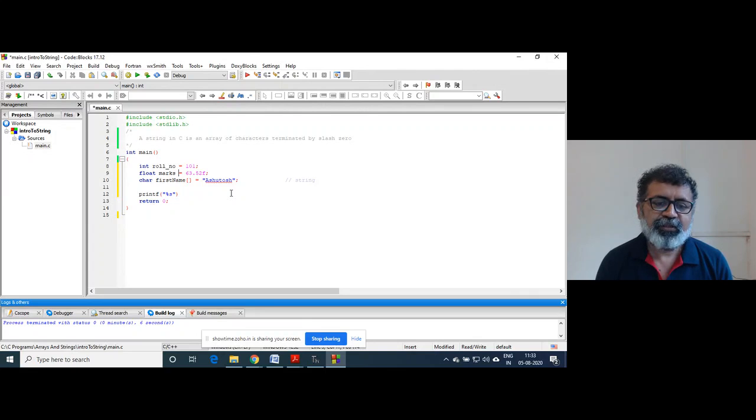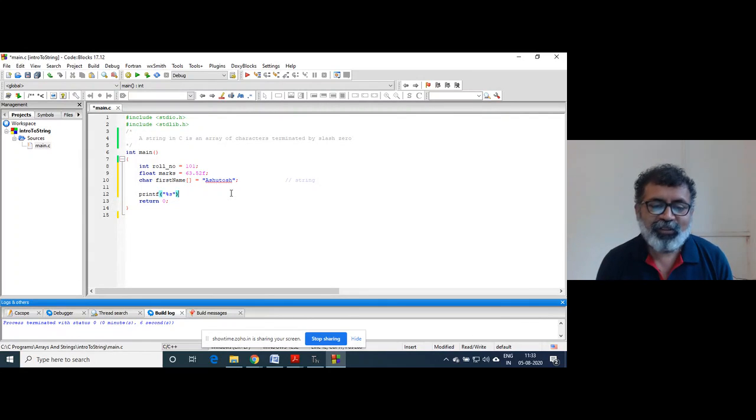This marks is a floating point constant, so it takes, suppose, 4 bytes. When we say array of integers, we have to put it inside the loop, and you say num of i, num of i. So likewise, we print the whole array.